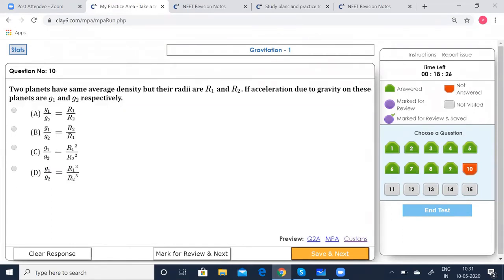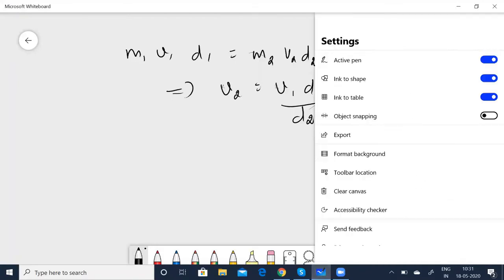Two planets have the same average density, but their radii are r1 and r2. If the acceleration due to gravity on these planets are g1 and g2 respectively, which can be the correct option? This is quite simple. Now g is given by 4 by 3 pi rho G r.